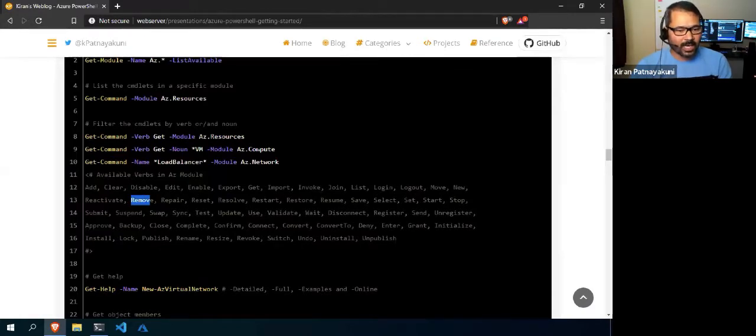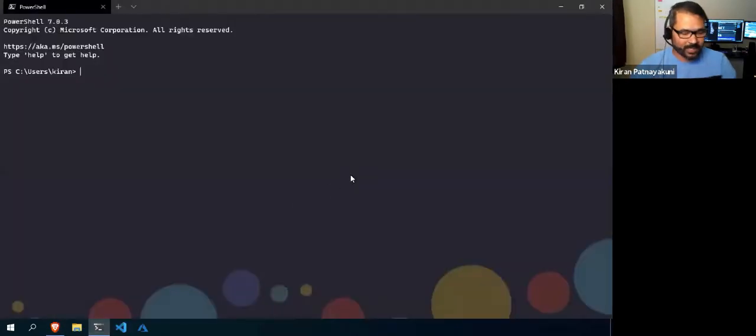And most others, like Edit and List: List could be an alias for Get, and Edit could be an alias for Set. So don't get confused when you see a commandlet list here.